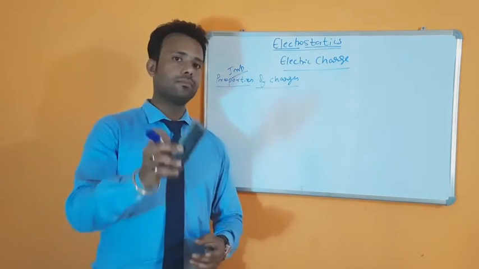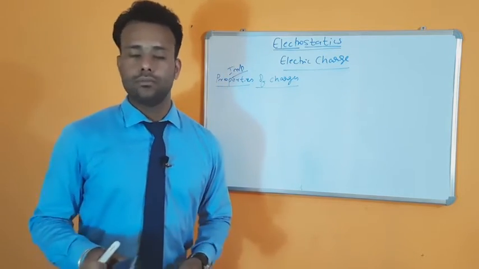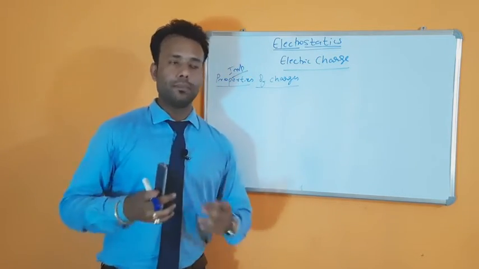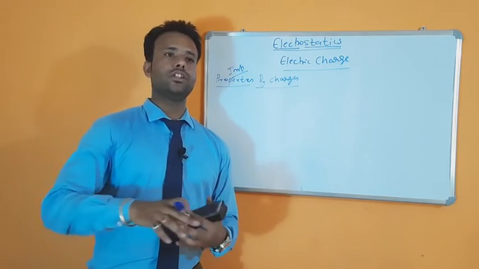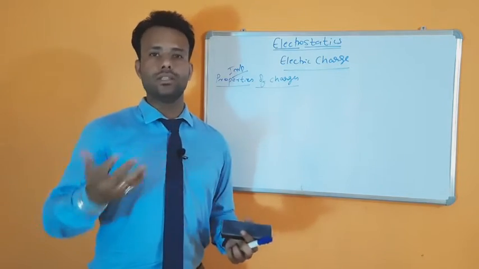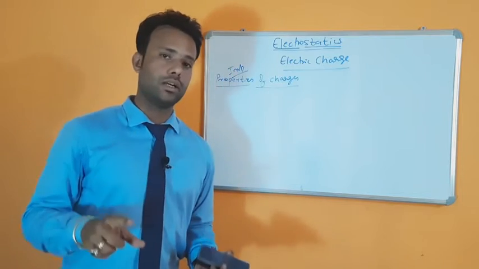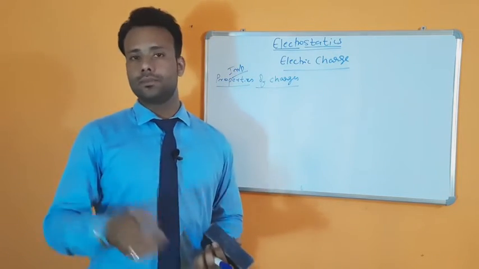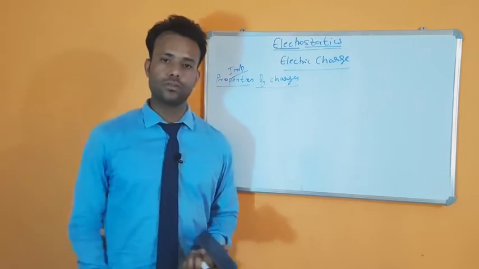Unlike mass, because we know that mass is not invariant. When we speed up a body to close to the speed of light, the mass of the body starts increasing, and that is why mass is not invariant, but charge is invariant. It does not change with speed. That is the invariant property of charge.